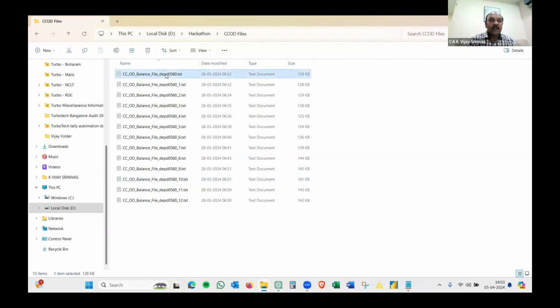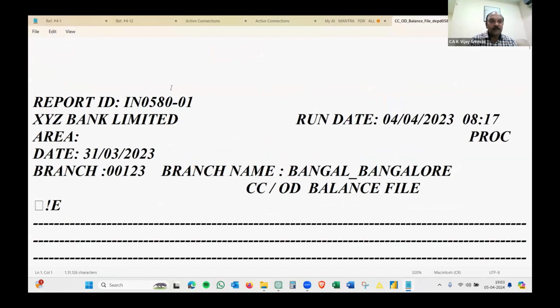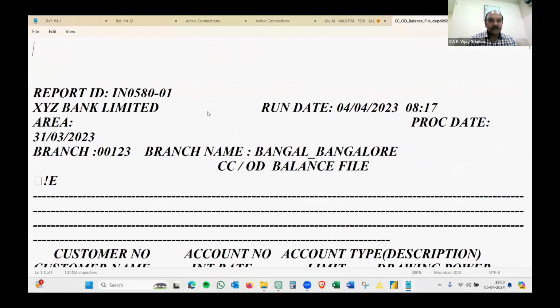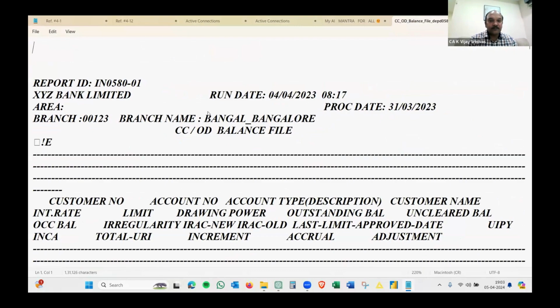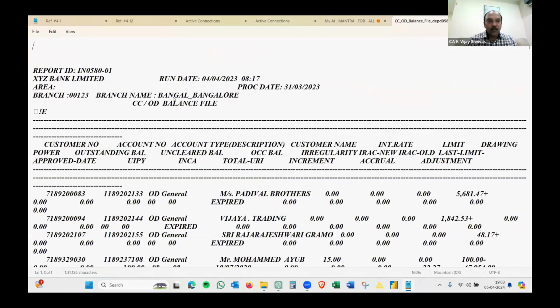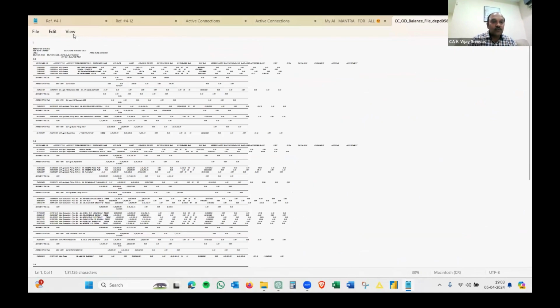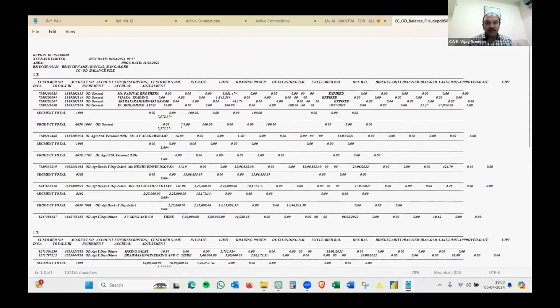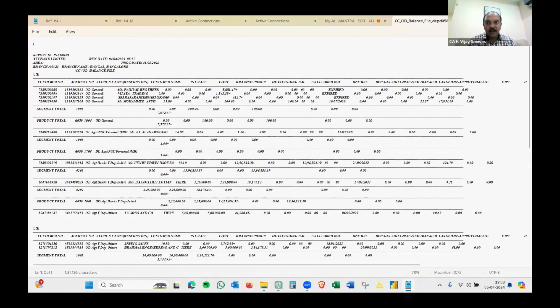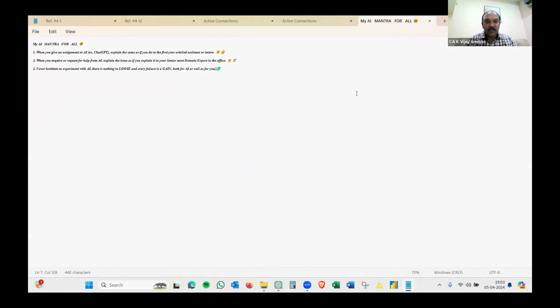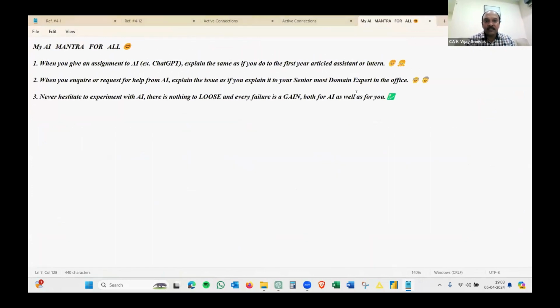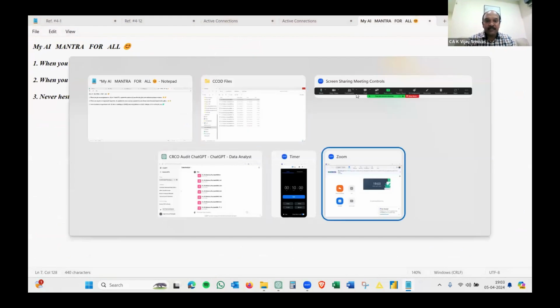And everything is not in a proper format. Let me just reduce the screen. If you see, this is how the data is laid out, with the tagging in multiple rows and multiple columns. There is no proper alignment in terms of fixed width and all. This is the challenge. Now, how can you deal with this? So I've made this particular prompt in ChatGPT, wherein, as I said, the communication part is the most important.